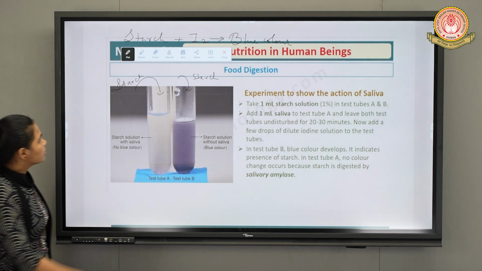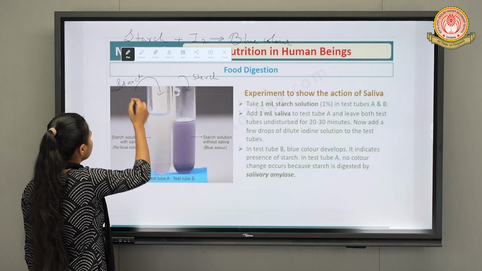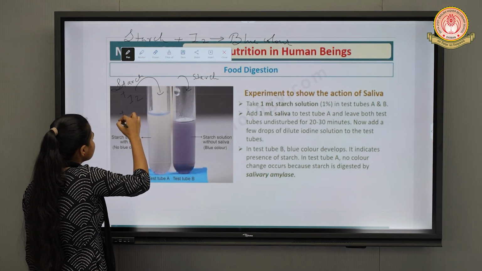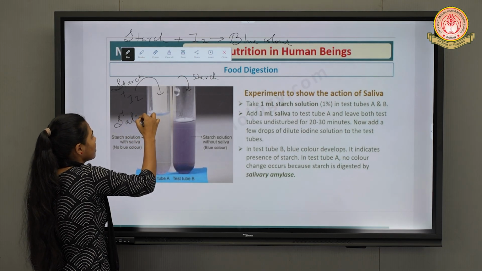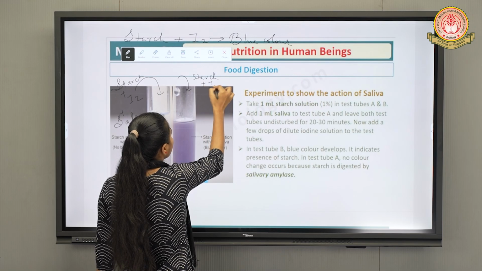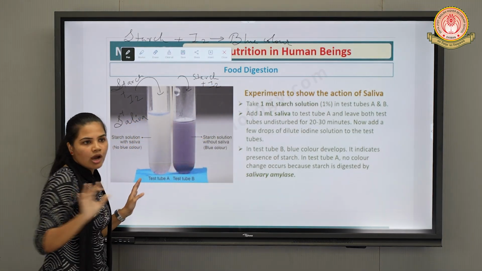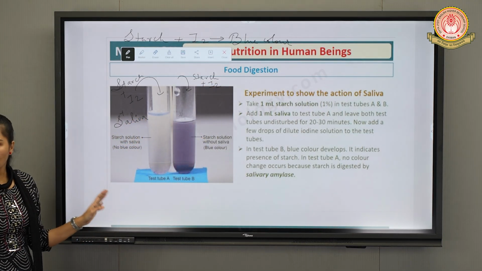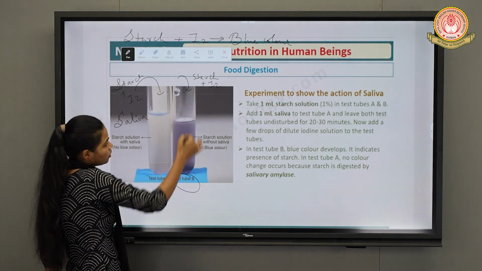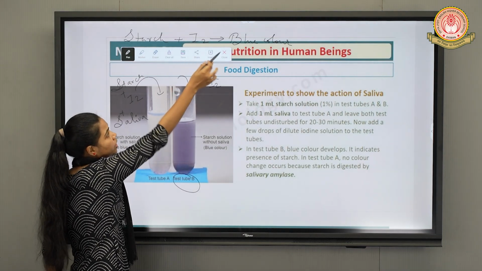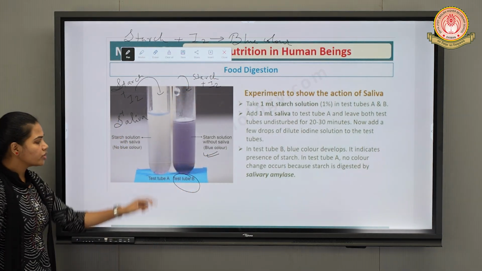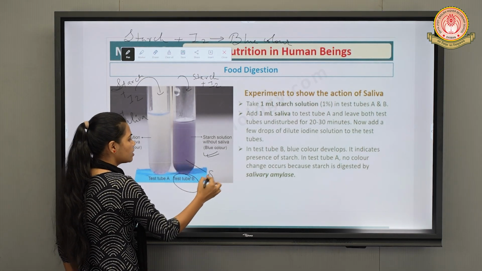So in the first test tube we have added starch solution, plus iodine, plus saliva, right? But in the second test tube, starch is added plus iodine is added, but saliva is not added. So what will happen? In test tube B, which color will you observe? Starch plus iodine is going to give you blue color. So here you can observe blue coloration, right? Which will indicate the presence of starch.